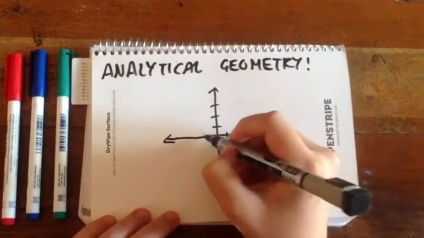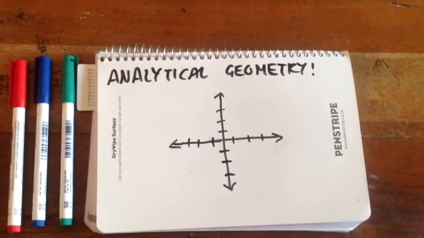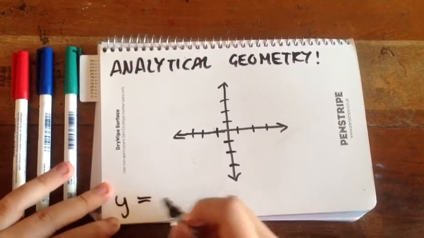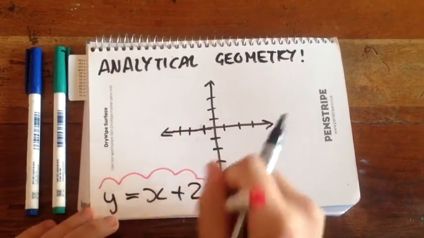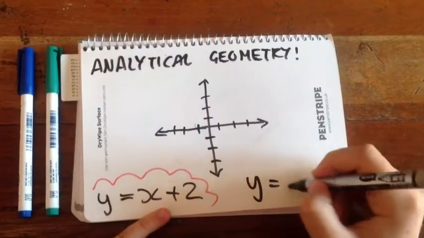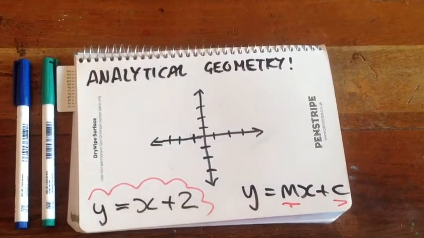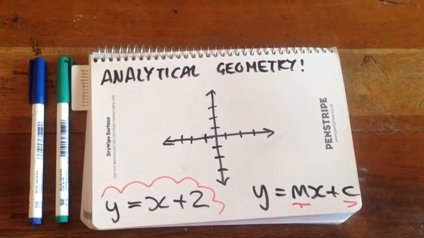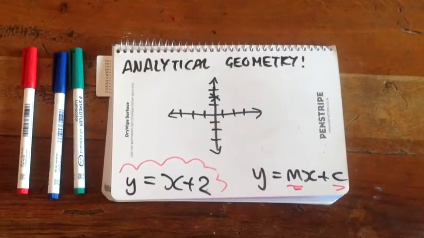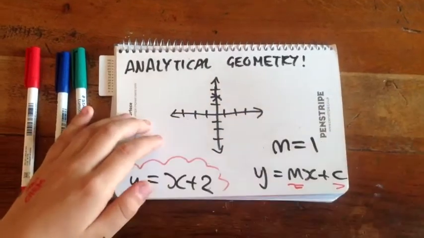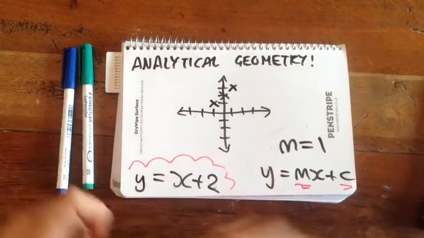But what made Descartes' discovery revolutionary was how you could use these axes to plot an algebraic equation. Take, for example, y equals x plus 2. We can use the formula y equals mx plus c, where m is the gradient and c is the y-intercept. Therefore, when x equals 0, we have the y-intercept, which must be 2. As the gradient equals 1, the rise and run are equal. Therefore, we can plot the line as follows, making a straight line graph.